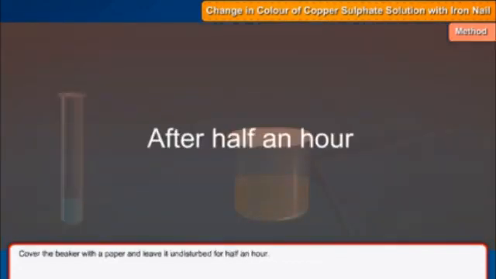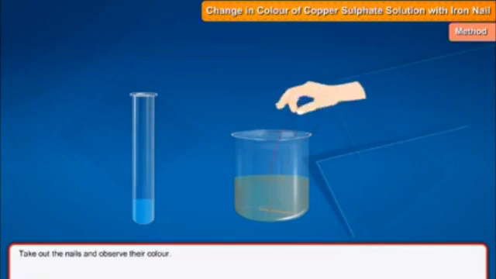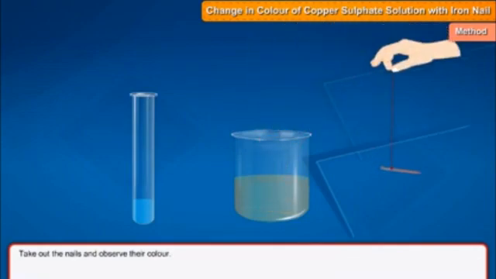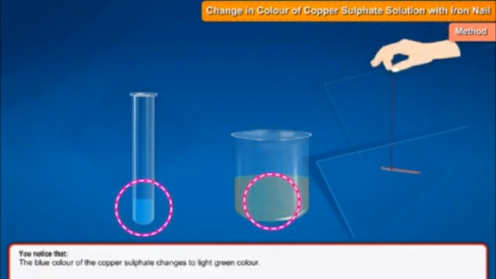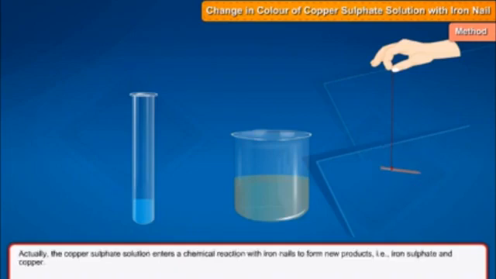What do you observe? The color of the solution changes. The blue color of the copper sulfate solution changes to green color. Copper shifts from solution to nail, and iron shifts from nail to solution. So the color of the copper sulfate solution changes to green and brown color. Copper is deposited on the iron nail.